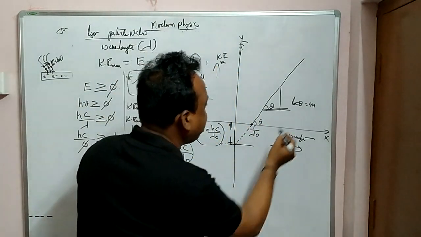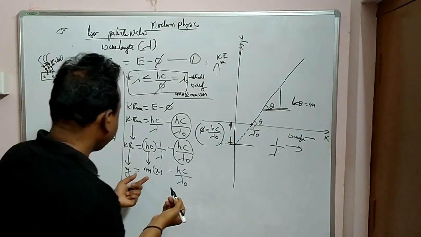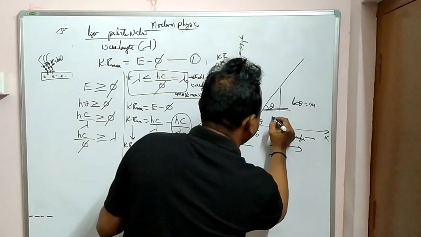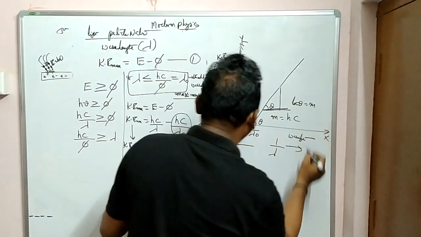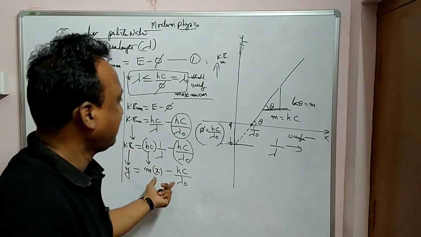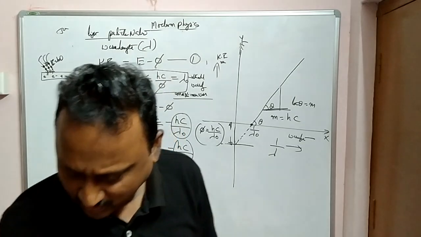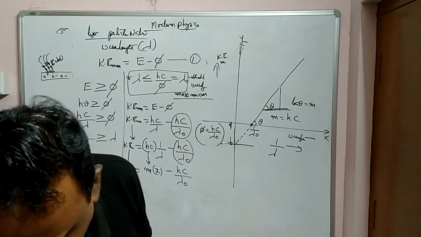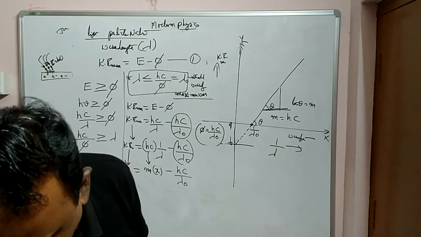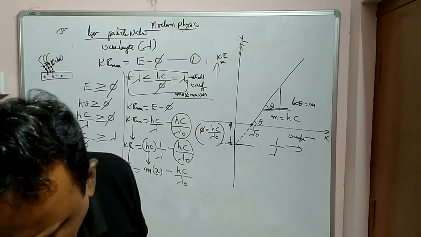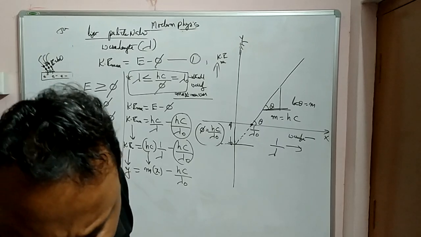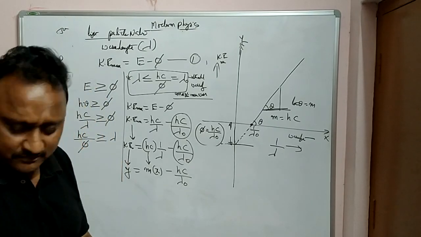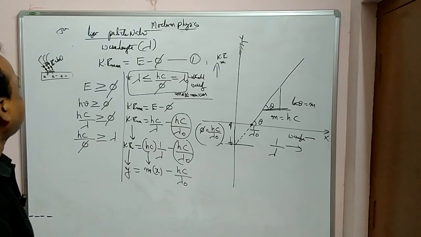And here what is tan theta? What is slope here? You can see m place లో ఎంత ఉంటుంది? hc, Planck's constant into velocity of light. Okay, here tan theta is equal to hc, please. Clear? So this is how we will be explaining the Einstein's equation. Okay, clear? Right, please copy it.